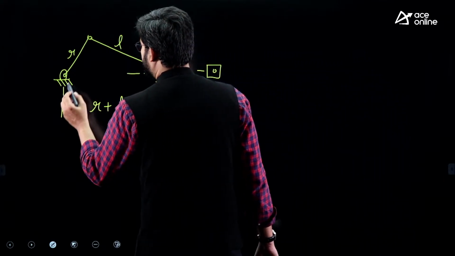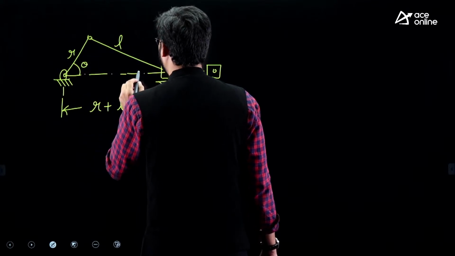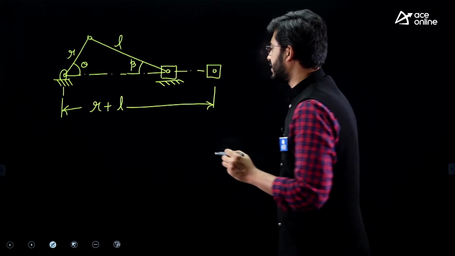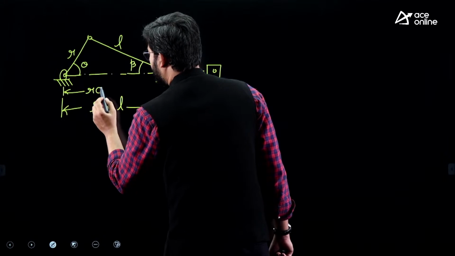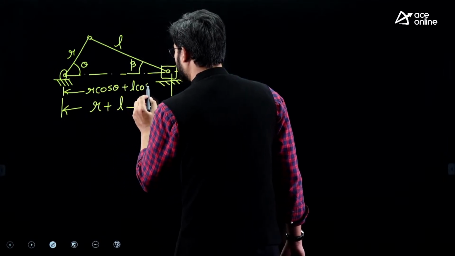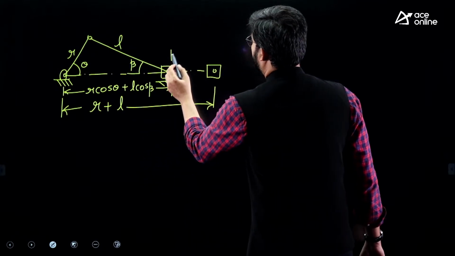Similarly, let us say the crank is making an angle of theta and the connecting rod is making an angle of beta. When it makes an angle, we will write this distance as R cos theta plus L cos beta.